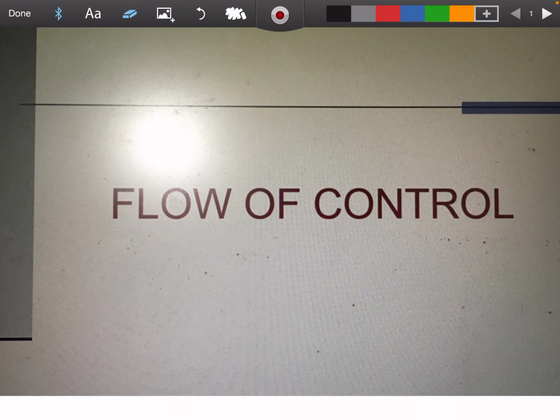Good morning. Today we are going to discuss loops in C++. Loops come under flow of control. Flow of control means controlling the flow of execution of the program. Stepwise execution of the program usually happens, and this is controlled by control structures, and loops are one of the control structures which can be used in C++.